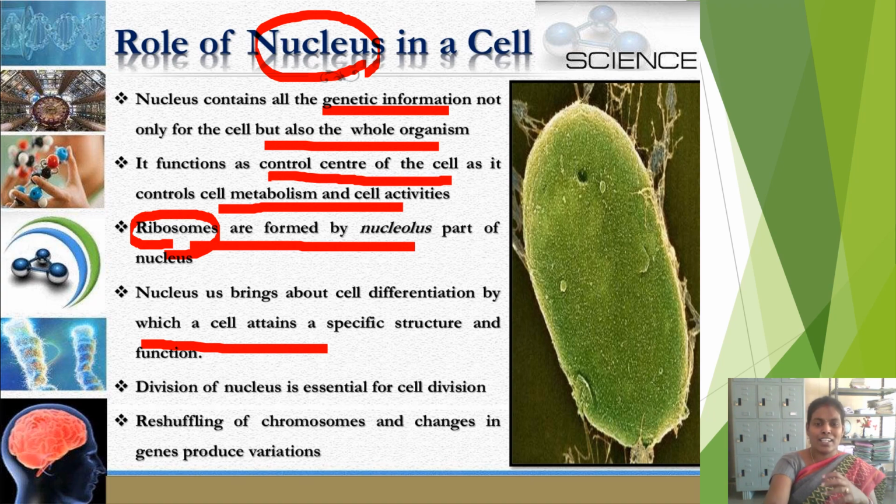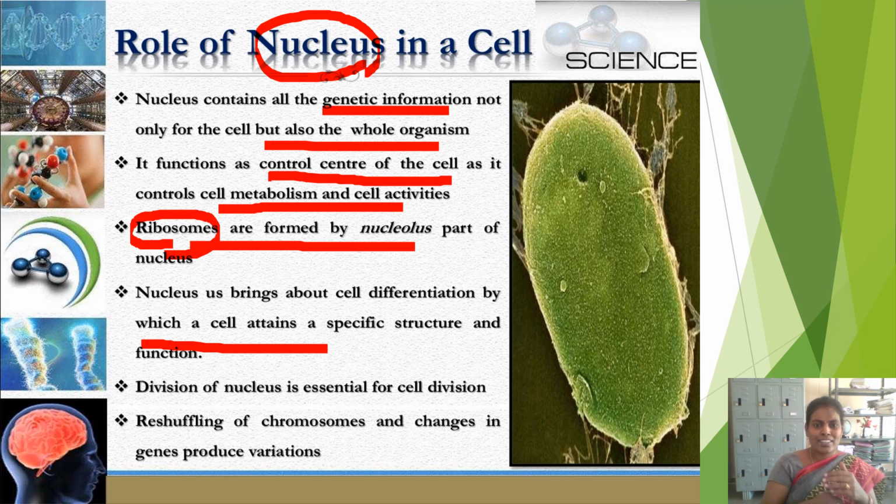That means the cells present inside the stomach are one type, the cells present inside the heart perform one type of function, and the cells present inside the kidney perform another type of function. This cell differentiation is carried out by the nucleus only.